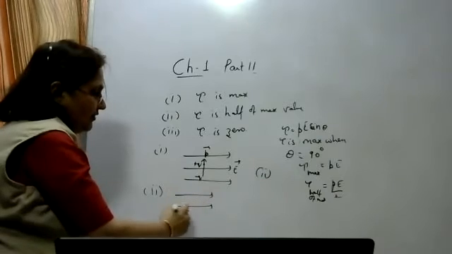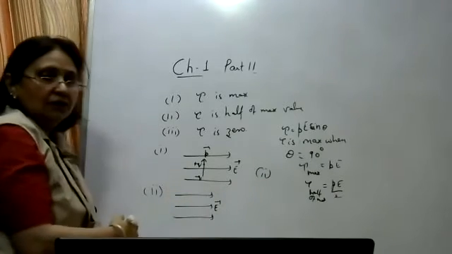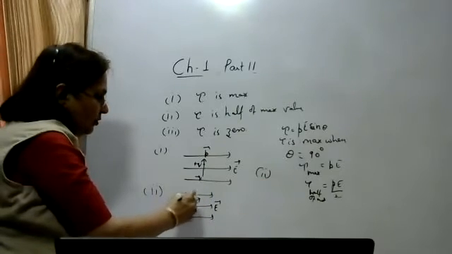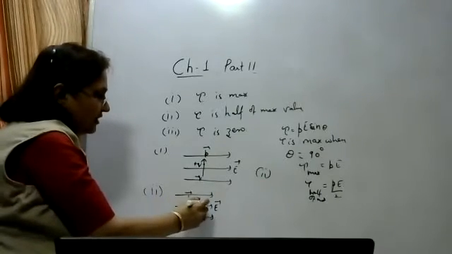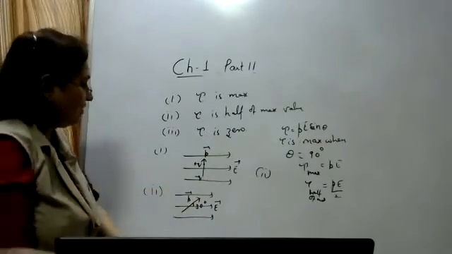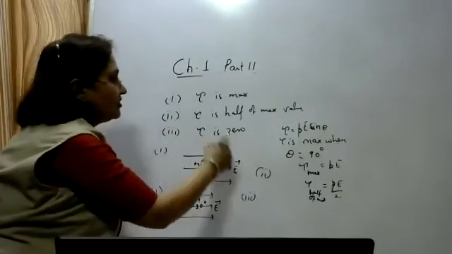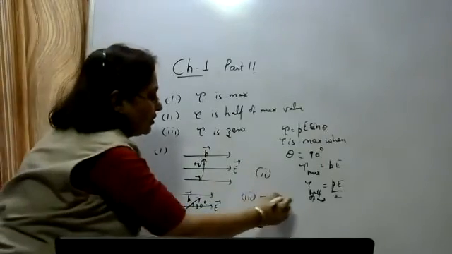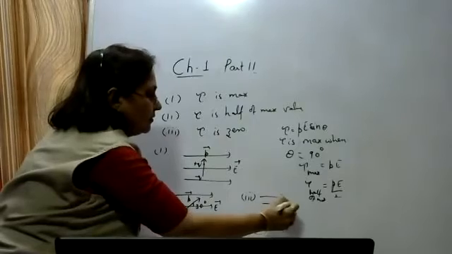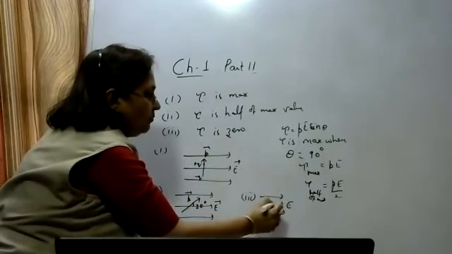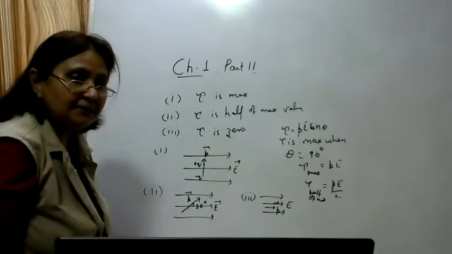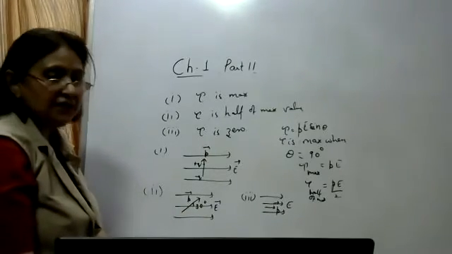Draw a uniform electric field. Now the dipole moment should make an angle of 30 degrees with the uniform electric field. Then the torque is half of the maximum value. Third part, the torque is 0. When is the torque 0? When the dipole moment and the electric field both are in the same direction, that is the angle between them is 0 degrees, then the torque is 0.